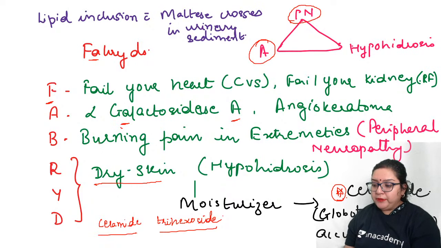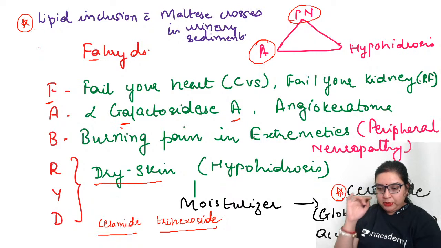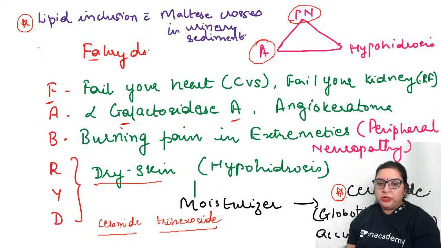Now, one important point which I have written over here, you can see here, lipid inclusion with maltose. Okay, it crosses in the urinary segment. So this is one separate point that you can remember in Fabry's disease. Genetics I'll be talking about a bit later, because genetics is simple in this lysosomal storage disorder. So just wait for some time. Let us finish the individual components and then we'll go for the genetics.